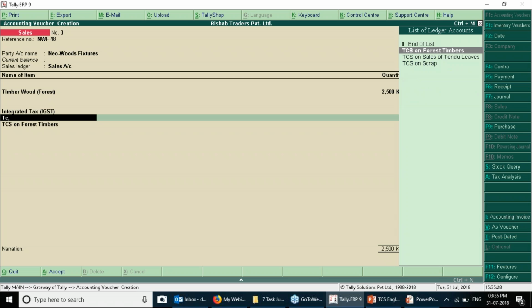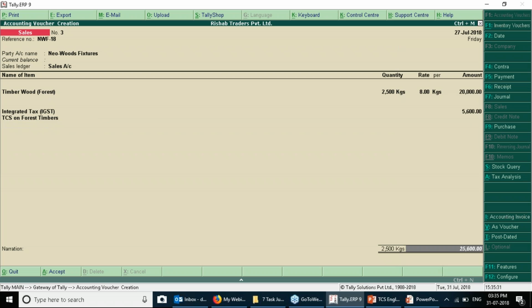and TCS on forest timbers would be nil because this particular customer is having the certificate. So no TCS on this particular stock item. I hope everyone has got the overall idea about this. So let us save the entry. I hope you all are enjoying. This is a very simple topic. TCS is a very simple topic.